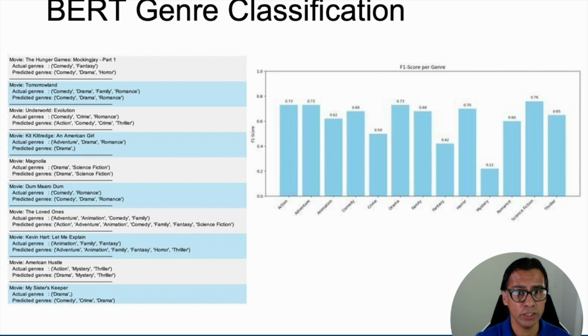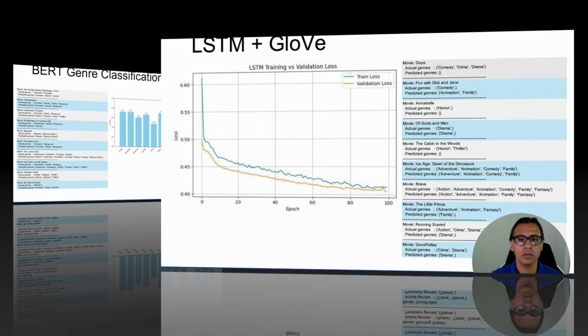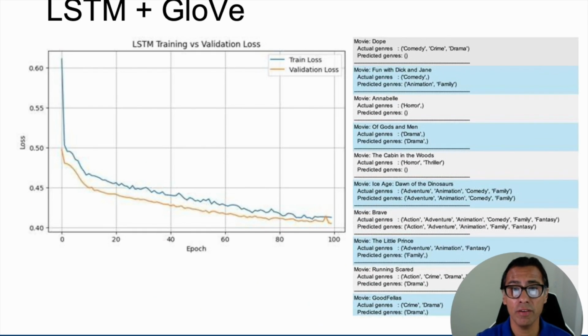This is largely due to BERT's ability to capture semantic context even when different wording is used across movies. For example, the BERT model could correctly assign science fiction to both The Matrix and Interstellar, even when they describe their themes very differently. However, performance dropped for underrepresented or linguistically subtle genres like mystery or fantasy. This led us to the LSTM and GloVe embeddings model, which incorporated both text and numeric movie metadata. It performed better in cases where metadata strongly influenced genre, especially for family or animation films.